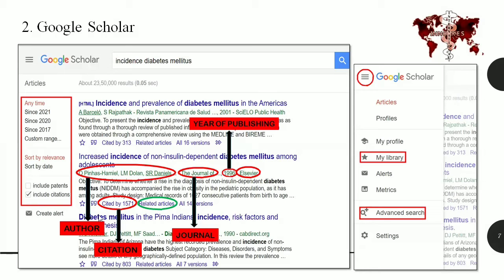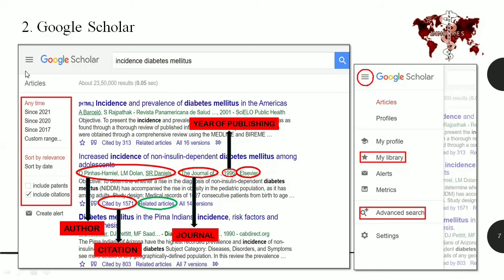If you look closely over here, there is an option called related articles. This will show you more related articles for the topic you are searching for, and is really a time saver. So you don't have to keep searching for articles for a long time. And once you are done finding an article, you can just save it in the library in Google Scholar.